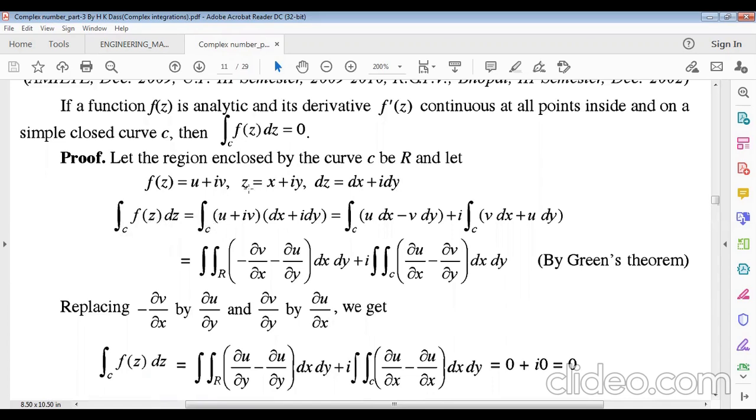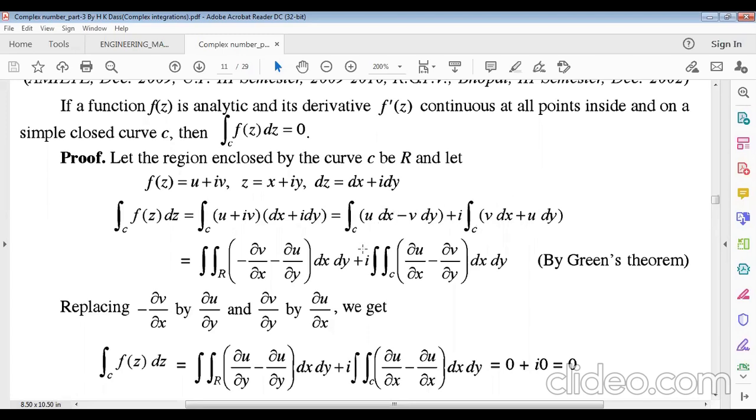Just putting f(z) equals u plus iv, and dz equals dx plus i dy, then just multiplying: u times this, plus iv times this, where i squared gives minus v dy. Then again we separate the real part and the imaginary part.